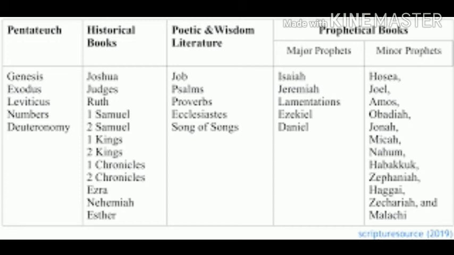In the Old Testament, we have the Law, 5 books. It is also called the Pentateuch. The 5 books are Genesis, Exodus, Leviticus, Numbers, and Deuteronomy.